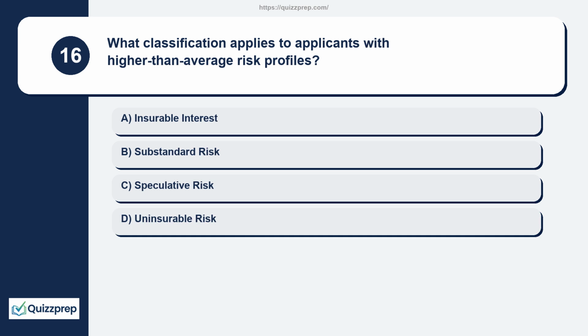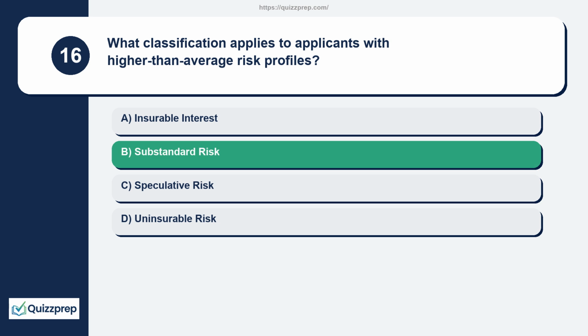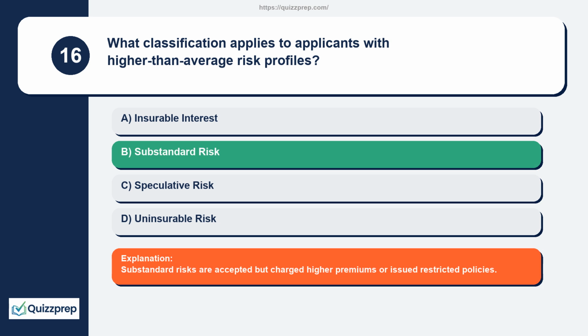Question 16. What classification applies to applicants with higher than average risk profiles? Insurable interest, substandard risk, speculative risk, uninsurable risk. Substandard risks are accepted but charged higher premiums or issued restricted policies.